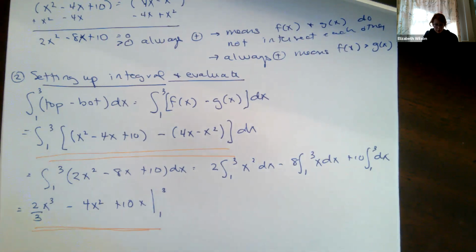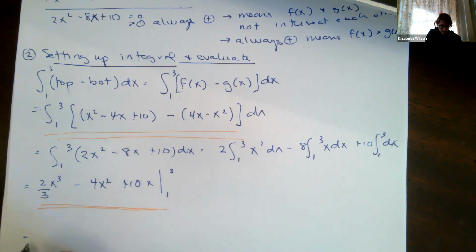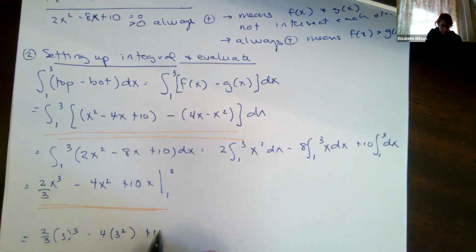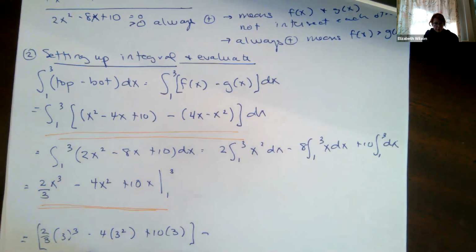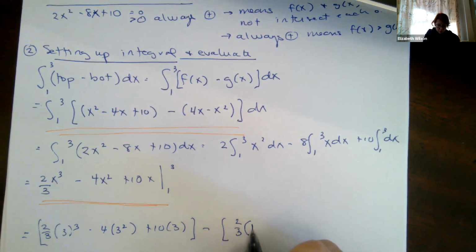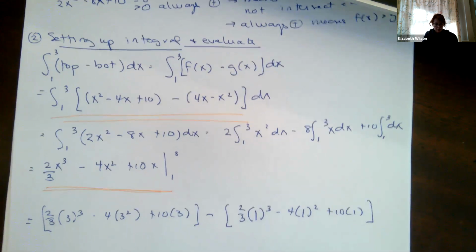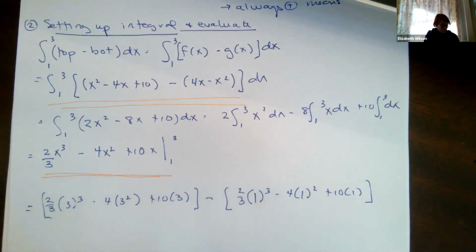What's our antiderivative, and now we're actually going to evaluate it. Okay, I'll do it out so we can see this time here. So 2/3 times 3 cubed minus 4 times 3 squared plus 10 times 3. This is our fundamental theorem of calculus, right? F of B minus F of A. 2/3 times 1 cubed minus 4 times 1 squared plus 10 times 1. Okay, number minus number, I'm going to get a final number at the end.